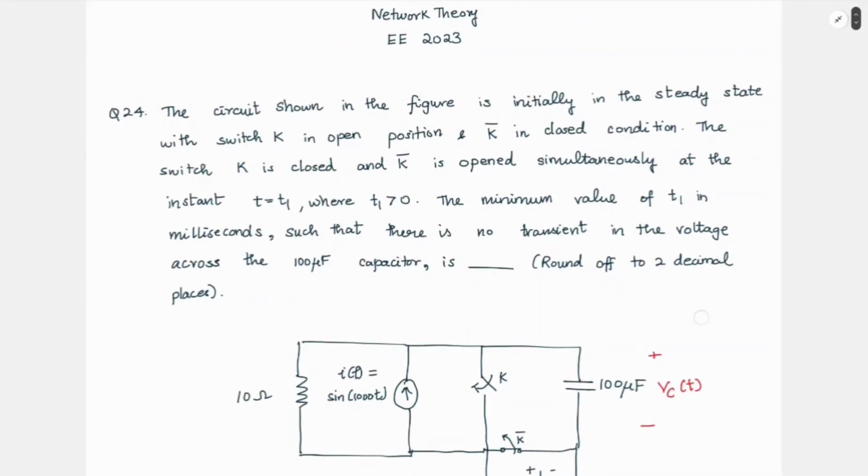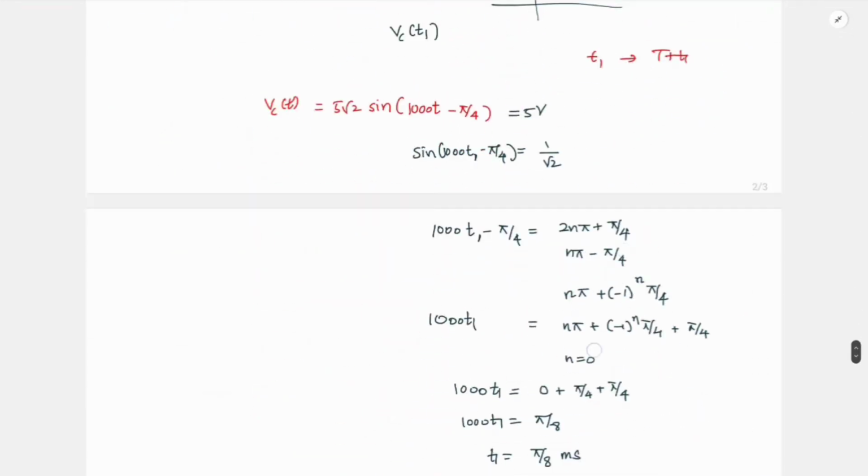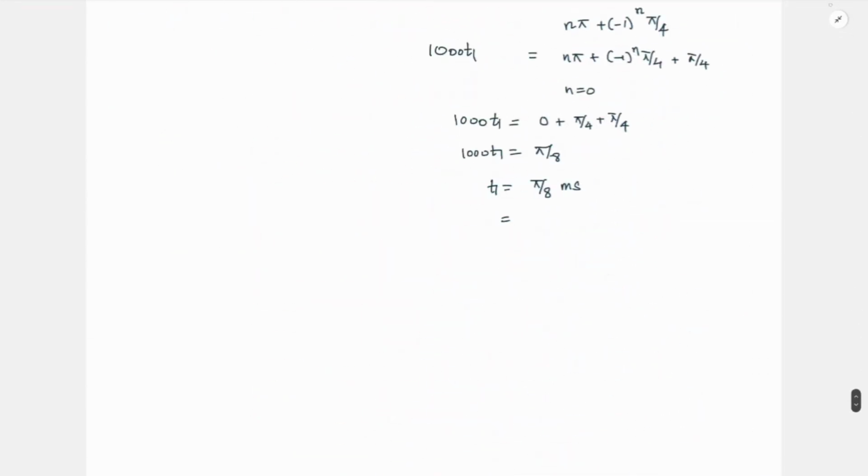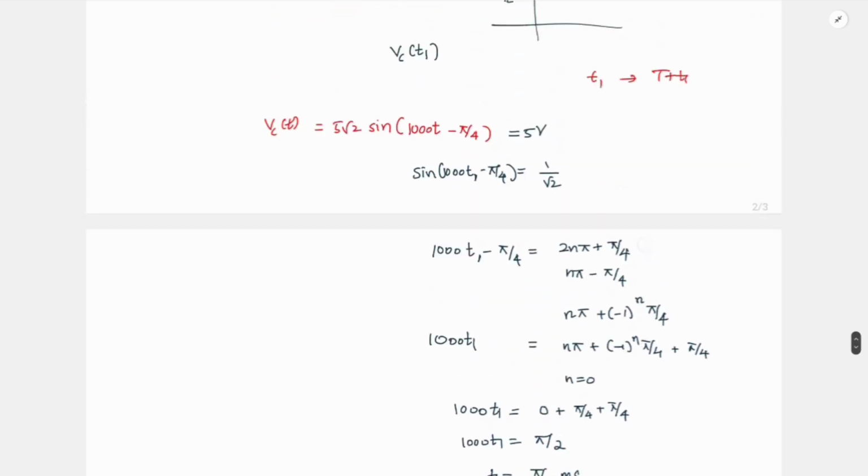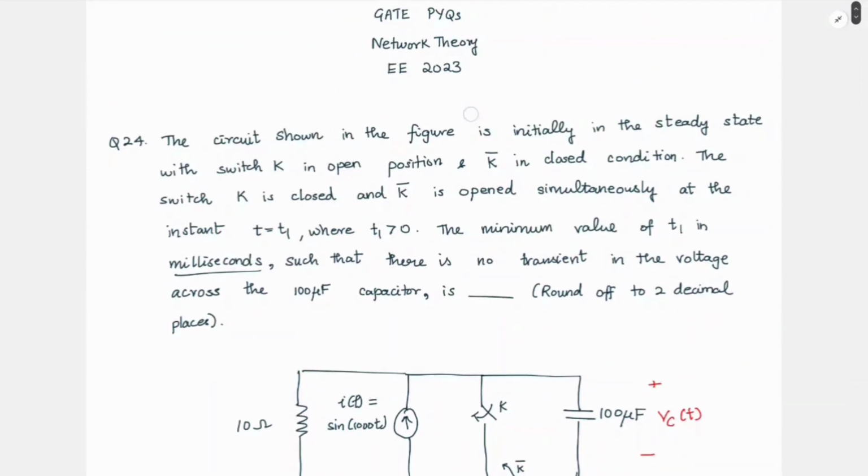In what unit are they asking? They're asking the value of T1 in milliseconds only. So it is pi by 8. Pi by 8 value I can get from the calculator. Again, sorry, this is pi by 4 plus pi by 4, so this is pi by 2, right? So pi by 2, if I know the value of pi up to 3 decimal places, I can directly do it, or I can go with the calculator. So pi is 3.1416 by 2. So this will be 1.5708. I need only the first 2 decimal places, so it is 1.57 milliseconds. Okay.